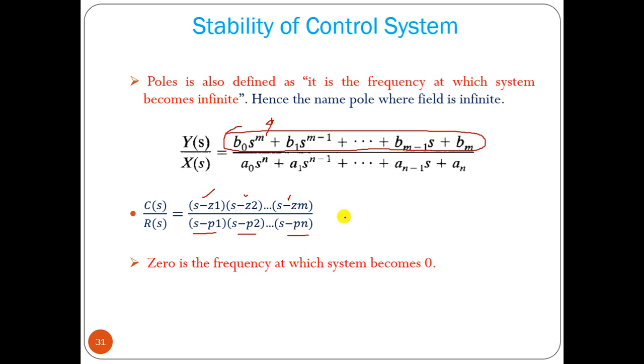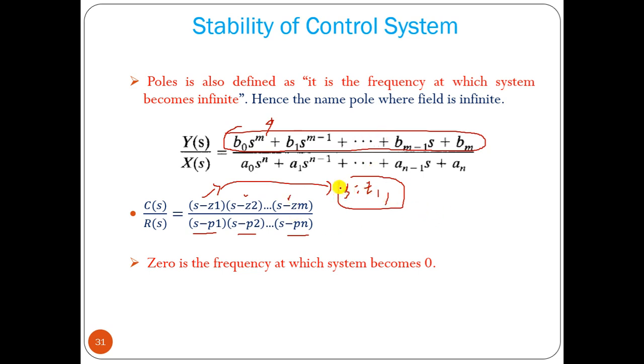Now if we put s equal to z1, then s minus z1 equals 0, so s equals z1.